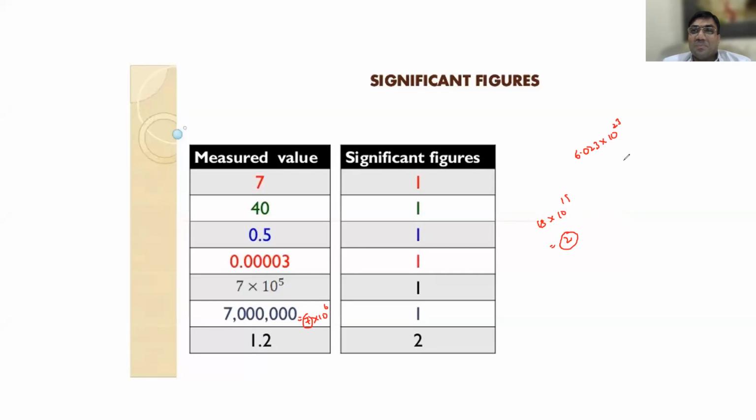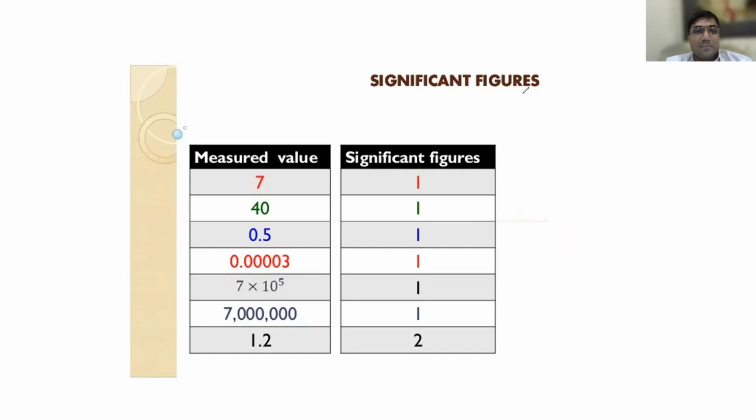Avogadro number. How many significant digits are there? Four, sir. Yes, four are there. This question is asked in competitive examinations. Easy only, no?